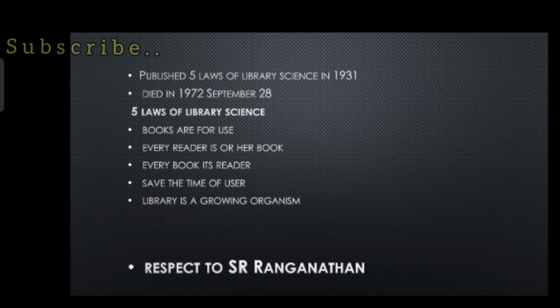So the third law of library science always focuses on the importance of the material or information or a book for the user. The second law says about the reader, but the third law is almost like that, but it only focuses on the material available in the library. Whatever it may be, we should give it to the user. So we have to use a proper classification method, cataloging method, whatever it may be. We should always give the materials in the library to the reader.